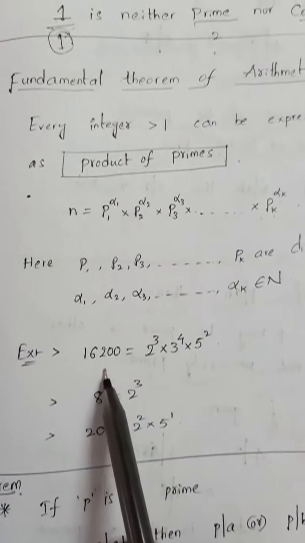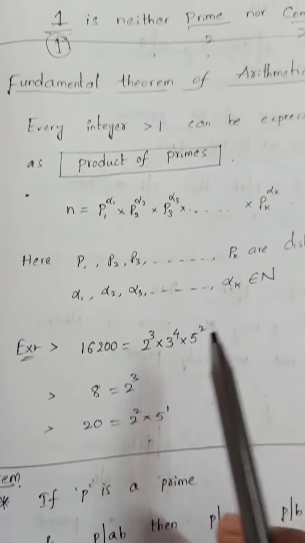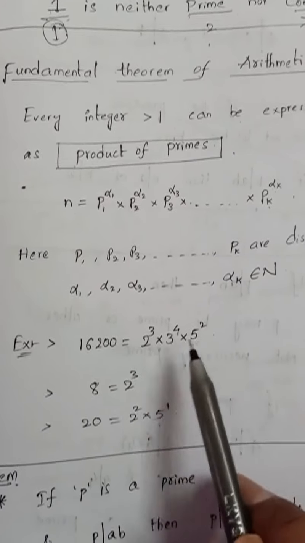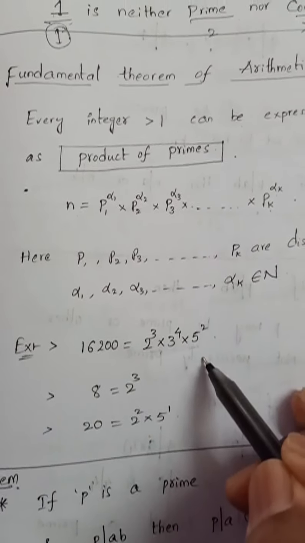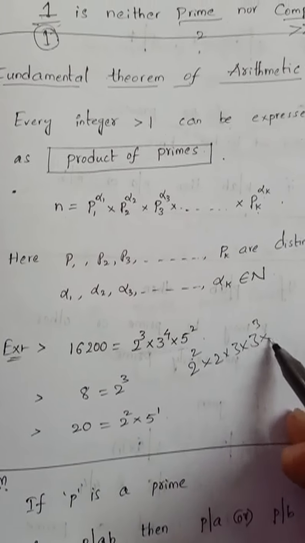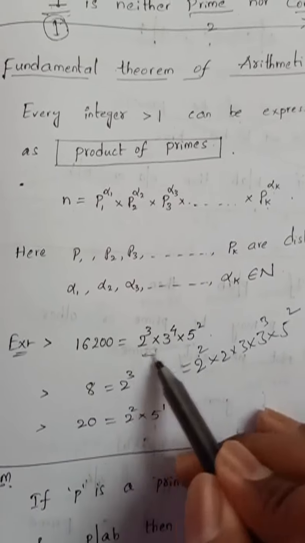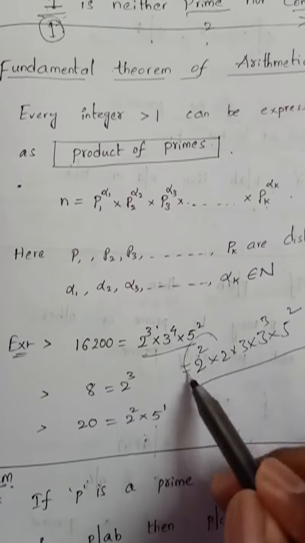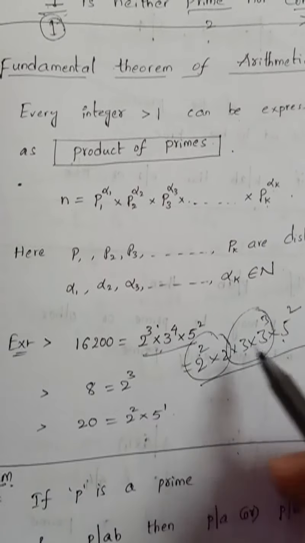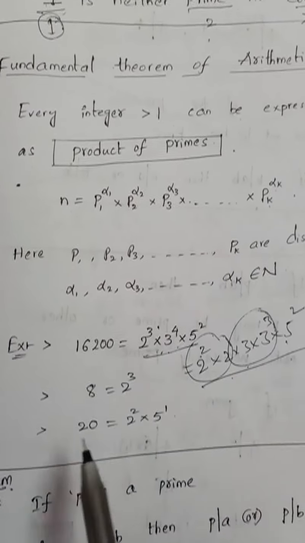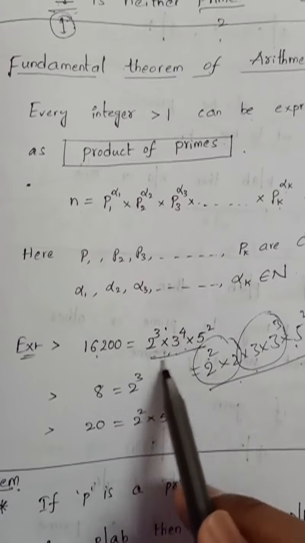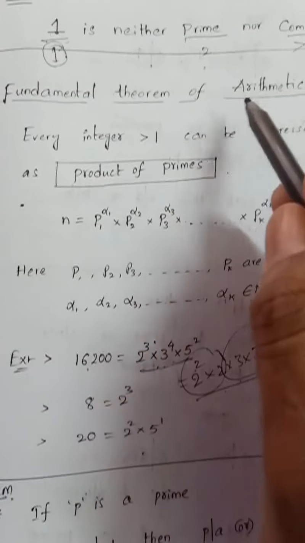Suppose 16,200, if you want to express it as a product of prime numbers, you can write it in a unique way. Irrespective of the order, if you write 2 square into 2 into 3 into 3 cube into 5 square, these are all equal. So here 2 cube, 3 power 4, 5 square. Whatever way you have written, these will all be unique. So any number can be expressed as a product of its prime factors in a unique way. That is called the fundamental theorem of arithmetic.